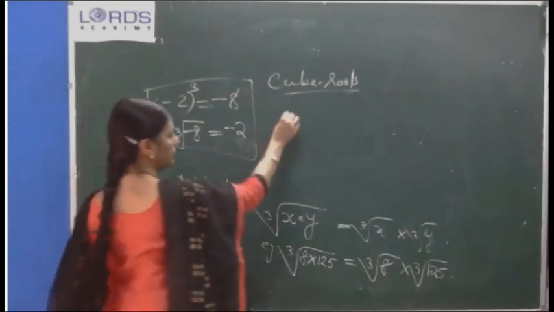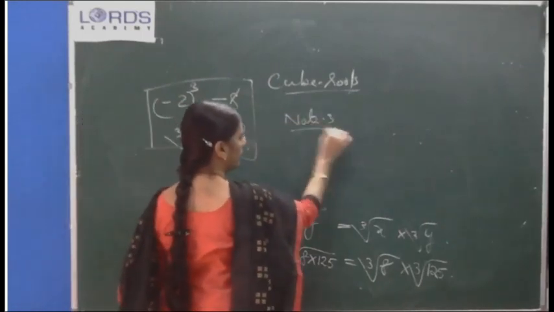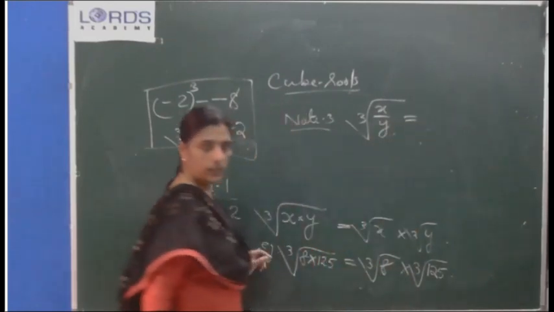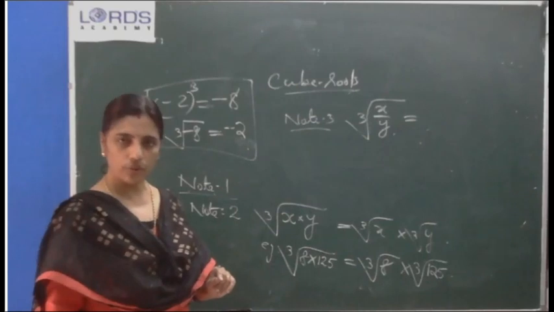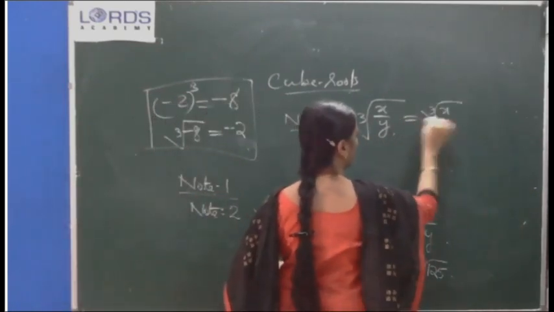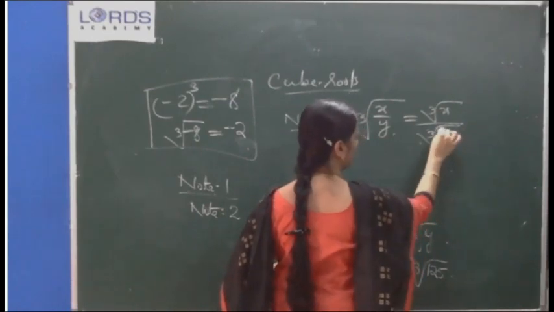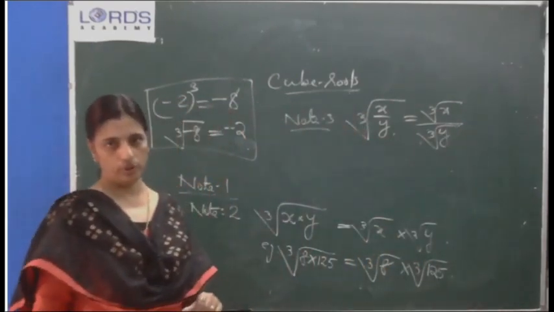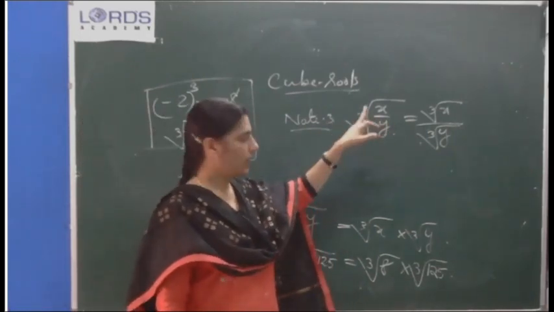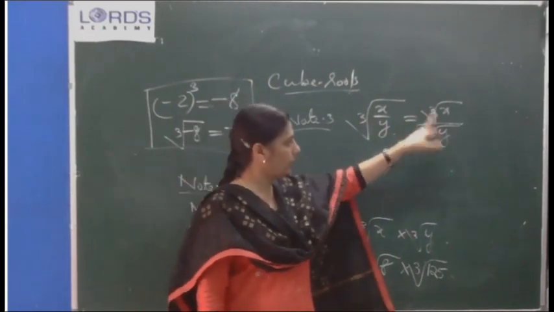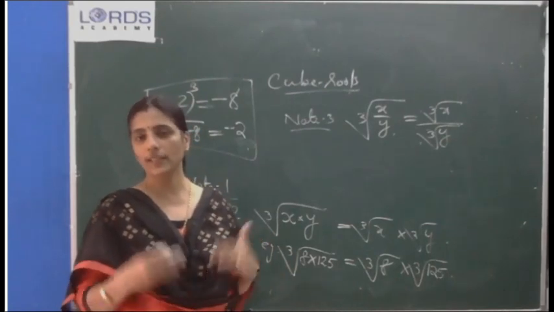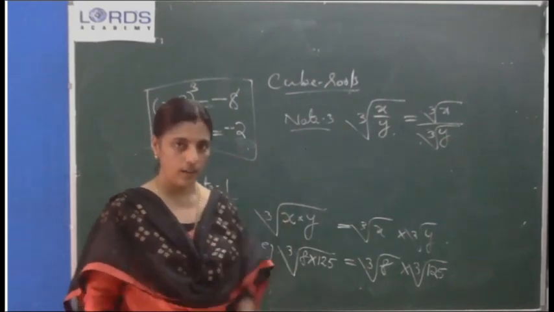Third note, note 3. Cube root of x by y, if this condition comes for a fraction, is equal to cube root of x by cube root of y. That means if it is a fraction, you can find the cube root of the numerator, find the cube root of the denominator, and divide those answers. You can split the radical sign to both numerator and denominator.